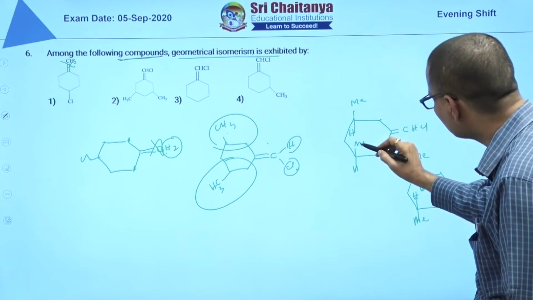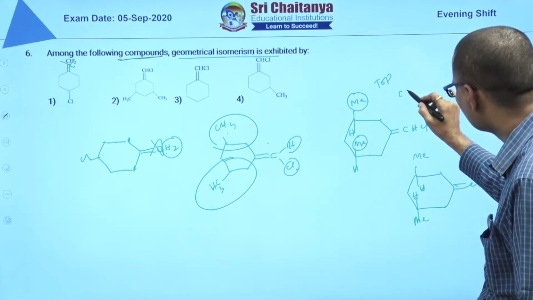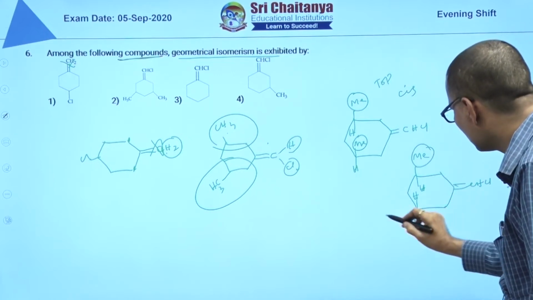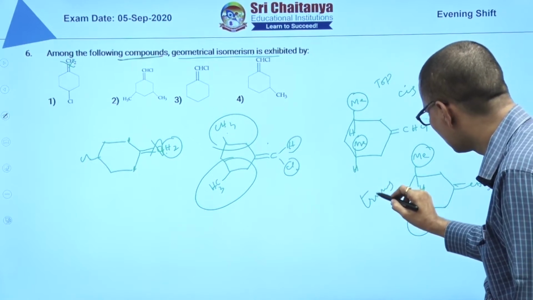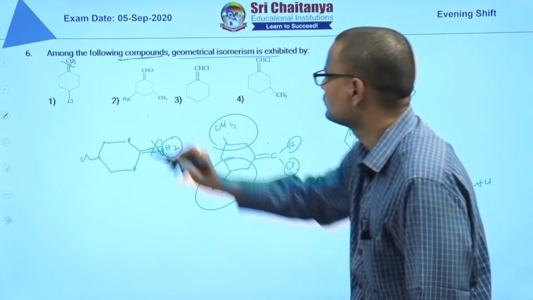If both methyl groups are on top, you can say this is the cis isomer. One methyl on top and the other on the bottom, you can say this is the trans isomer. So the answer is 2.